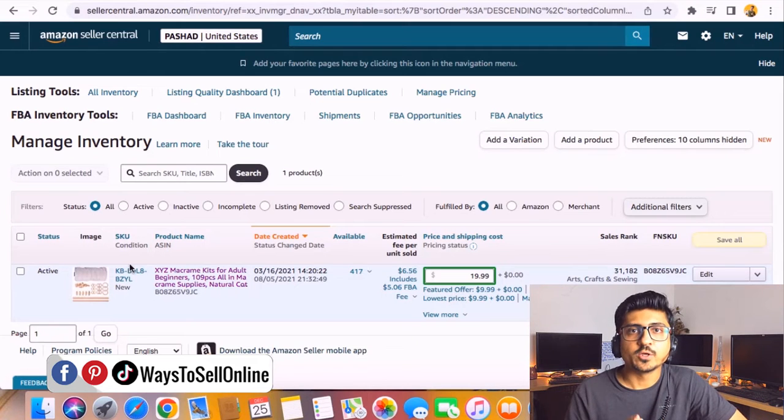So now at this point you have completely understood the difference between ASIN and SKU. ASIN is an Amazon generated code and SKU is your generated code. But if you leave that SKU field blank, then Amazon will generate a SKU for you as well.